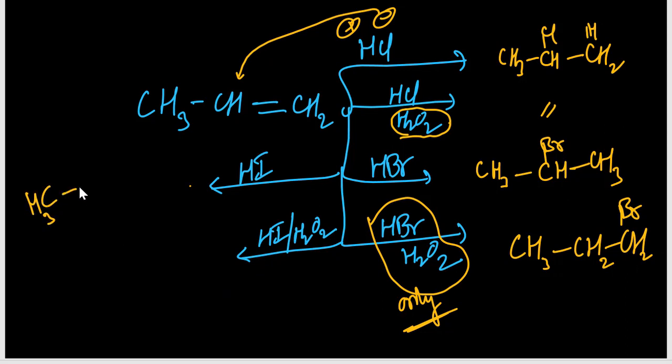As simple as that, CH2 is there, middle iodine, terminal hydrogen. What about in the presence of peroxide? Same product you will get, 2-iodopropane. There is no peroxide effect, right? These things are important. Wherever exceptions are there, those exceptions are important.